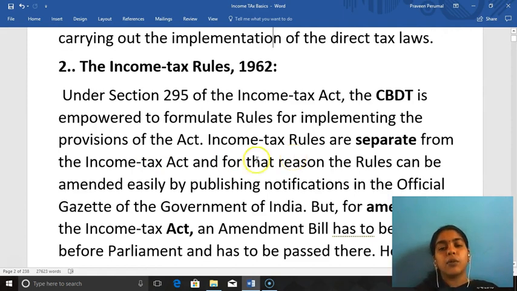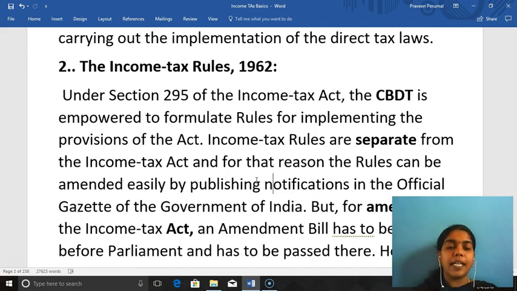For that reason, the rules can be amended easily by publishing a notification in the official gazette of the Government of India. Mostly, changes are made to the income tax rules, and income tax rules help in facilitating the implementation of the Act. The implementation is very easy with regard to income tax rules, and they can be amended easily.